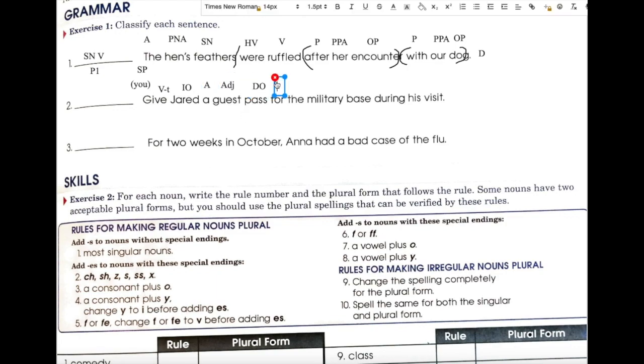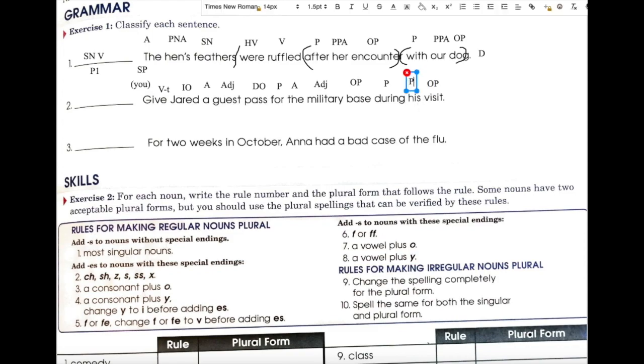For is always a preposition. For what? Base, object of the preposition. The is always an article, adjective. What kind of base? Military base, adjective. During is always a preposition. During what? Visit, object of the preposition. Whose visit?